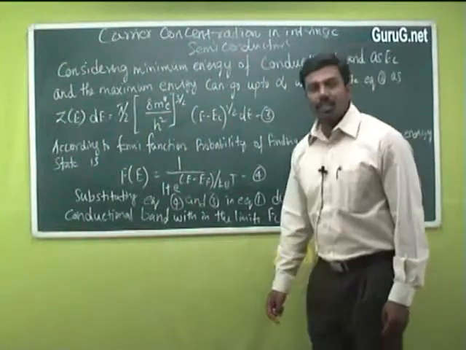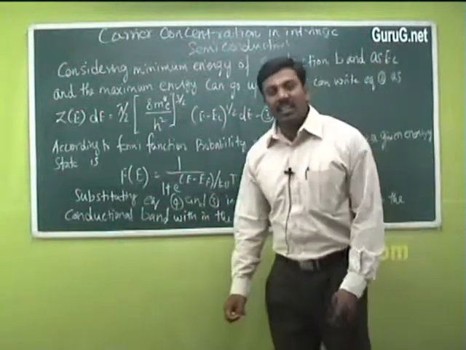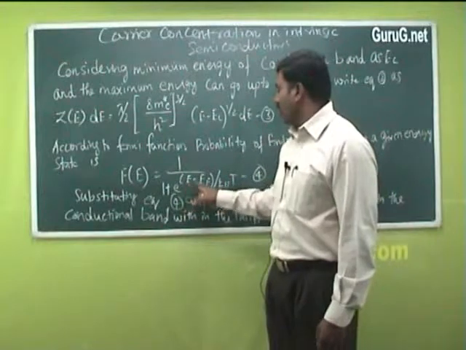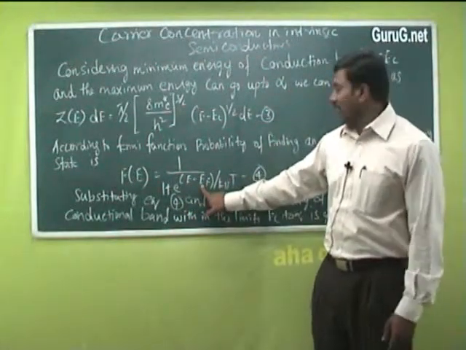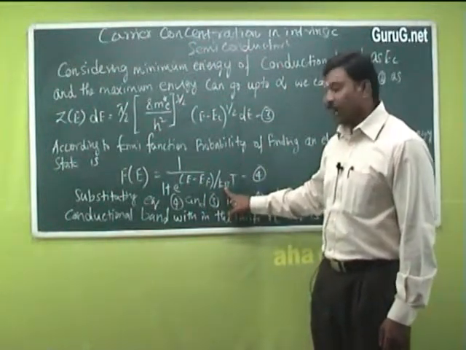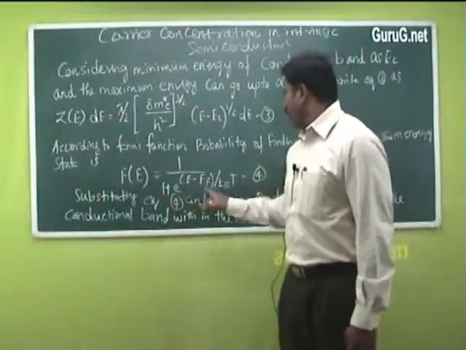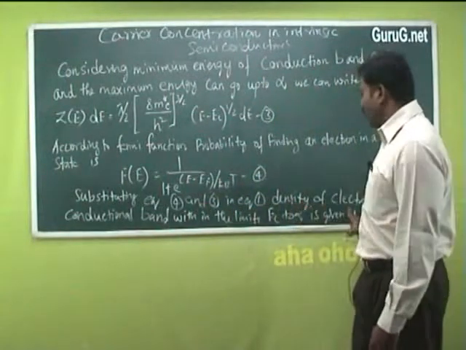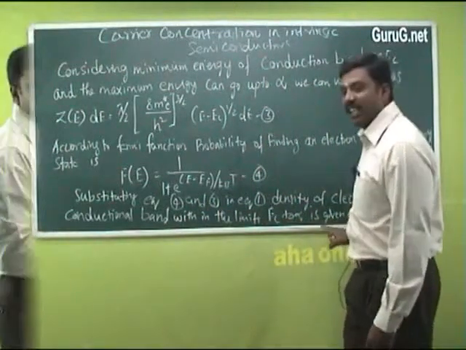According to the Fermi function, the probability of finding an electron in a given energy state is F(E) equal to 1 divided by 1 plus e power (E minus EF) divided by kBT, where EF is the Fermi energy level, kB is the Boltzmann constant and T is the absolute temperature. Substituting equation 4 and equation 3 in equation 1, the density of electrons in the conduction band within the limit Ec to infinity is given as follows.